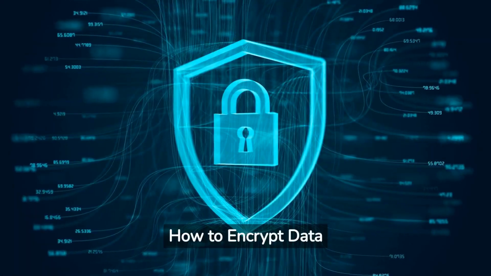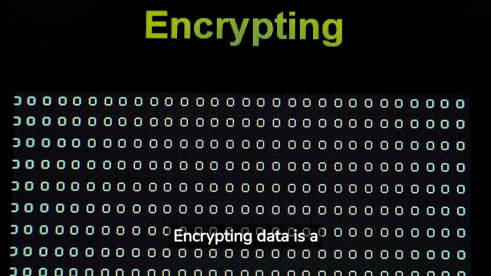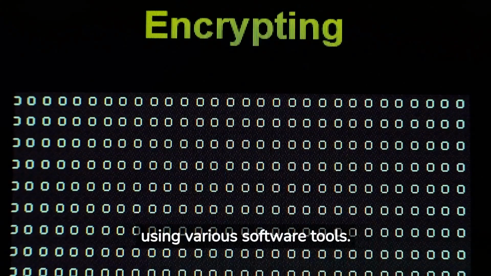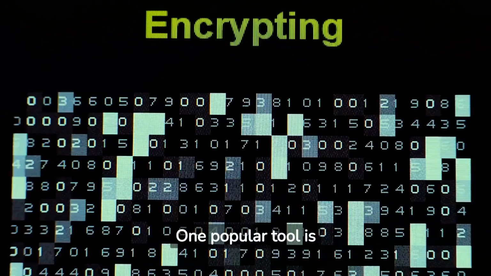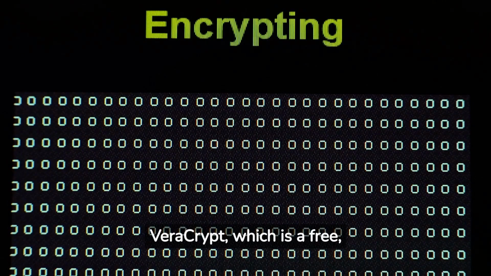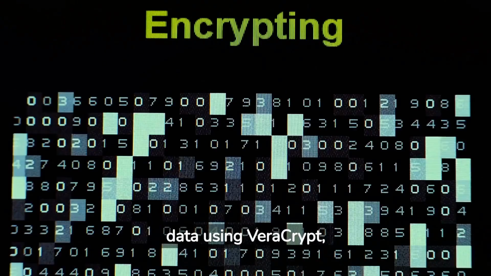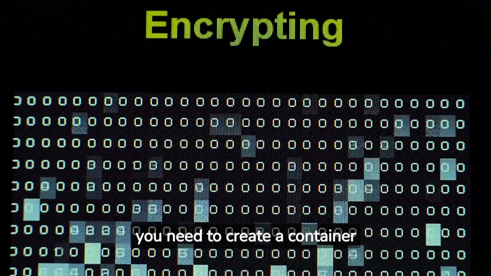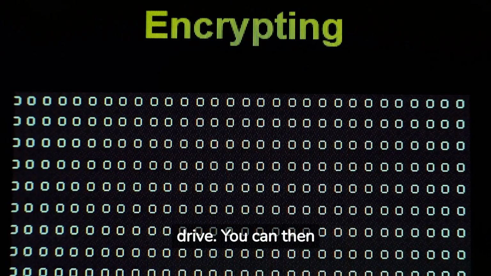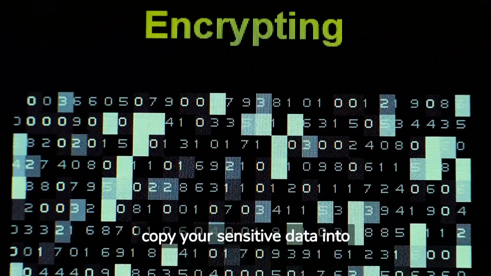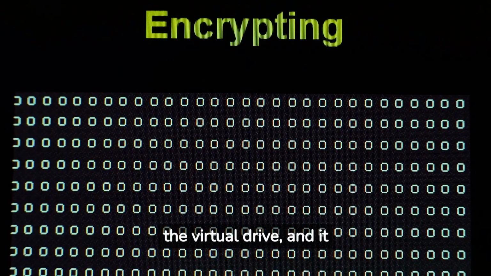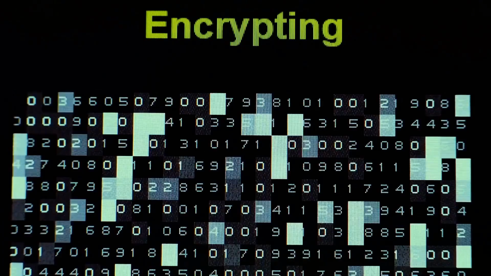How to encrypt data. Encrypting data is a simple process that can be done using various software tools. One popular tool is VeraCrypt, which is a free, open-source encryption software. To encrypt data using VeraCrypt, you need to create a container file and then mount it as a virtual drive. You can then copy your sensitive data into the virtual drive, and it will be automatically encrypted.